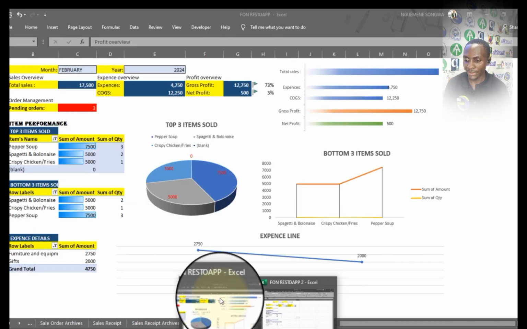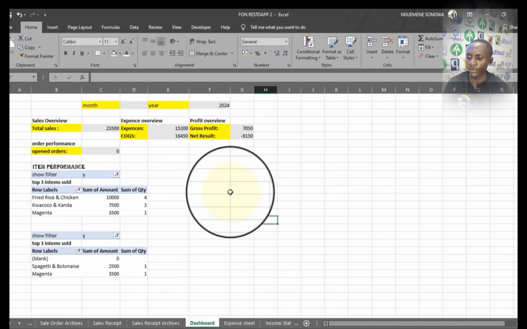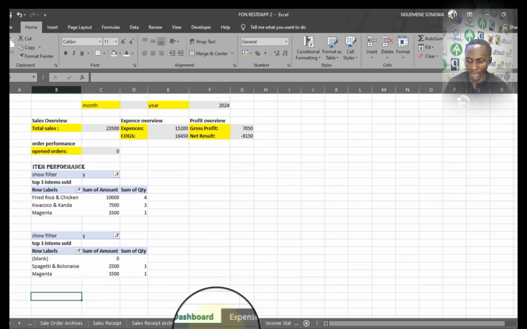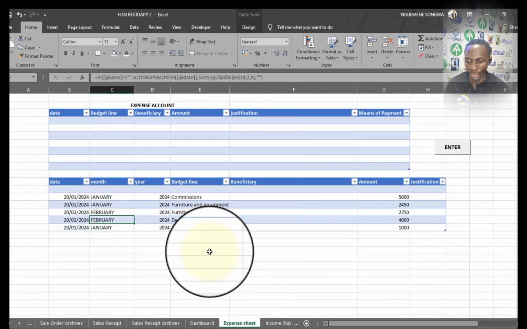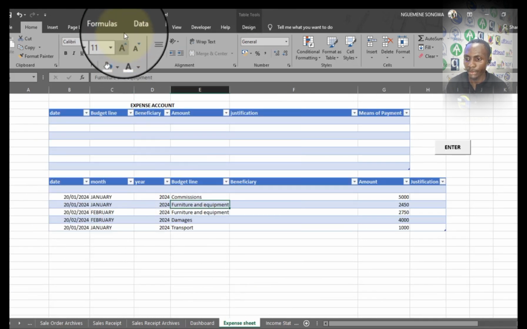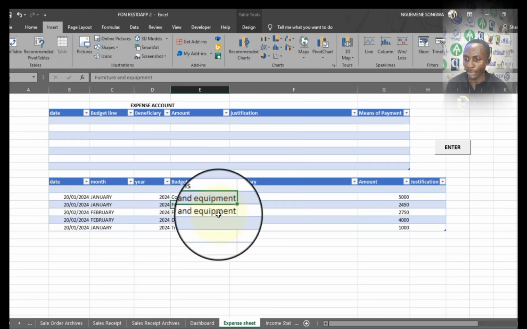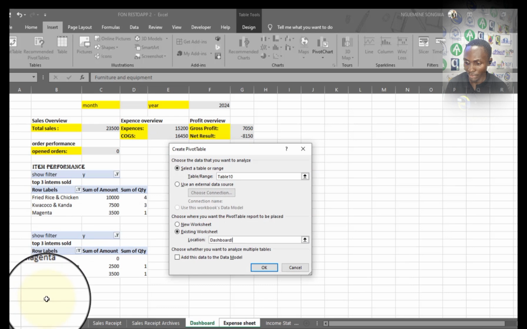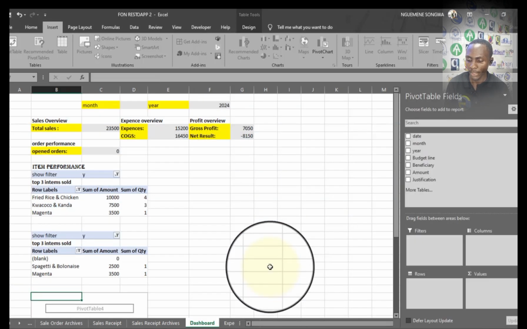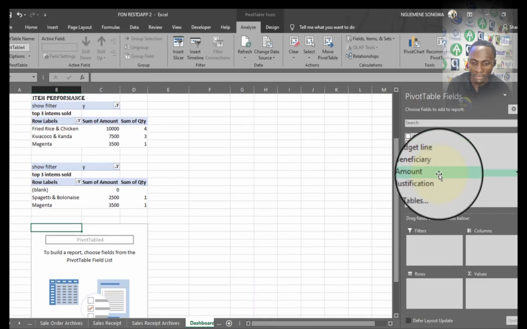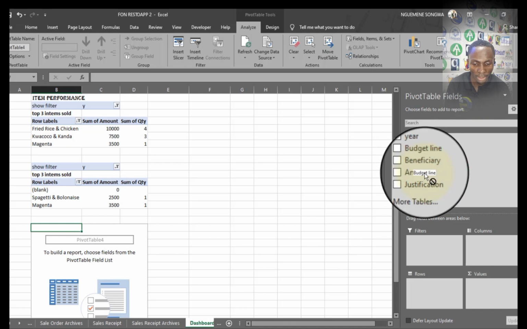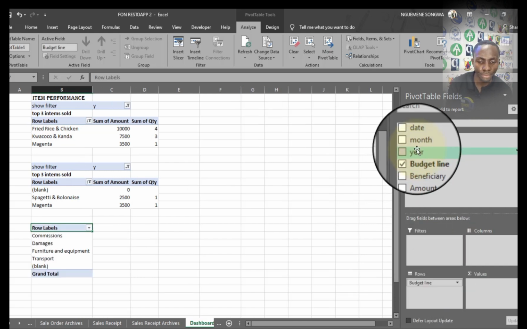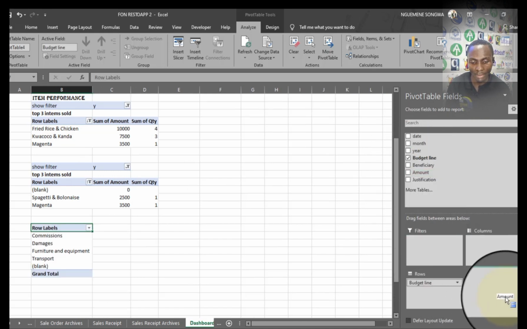We have the expense detail. So the same thing I've just done, I'm going to do it for the expenses. So here, I'm just going to come to the expense worksheet and create a new pivot table. So I get to insert the pivot table. Location is going to be at the level of the dashboard, somewhere around here. And I take OK, good. So from here, I'm going to filter everything in terms of the expense line or the budget lines. And I'm also going to put the amounts. Good.